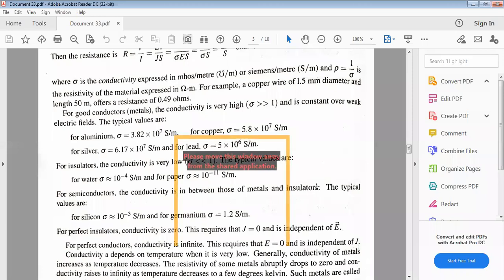See here, conductivity is somewhat good for germanium material, but availability is low. That's why we always prefer silicon material, because of the thermal stability and availability. For silicon, sigma is approximately equal to 10 power minus 3, and for germanium, sigma is 1.2 Siemens per meter. For perfect insulators, the conductivity is 0.